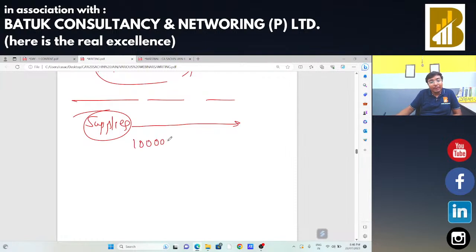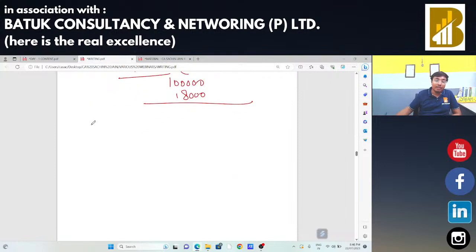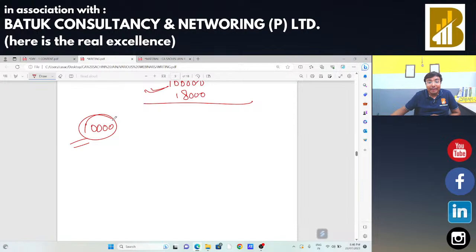Suppose the supplier set the price at 1 lakh rupees and the rate of GST was 18%. So the supplier charged 18% GST on that 1 lakh rupees at that time and paid it to the government, but the buyer has not made the payment within the given time, so the supplier told that sir I am going to add 10,000 rupees as interest. Now 10,000 rupees is also recovered by that supplier from that buyer on account of interest. In that case, the supplier has already paid the taxes on 1 lakh rupees. Now we just need to pay the taxes on that 10,000 rupees, that is the addition.